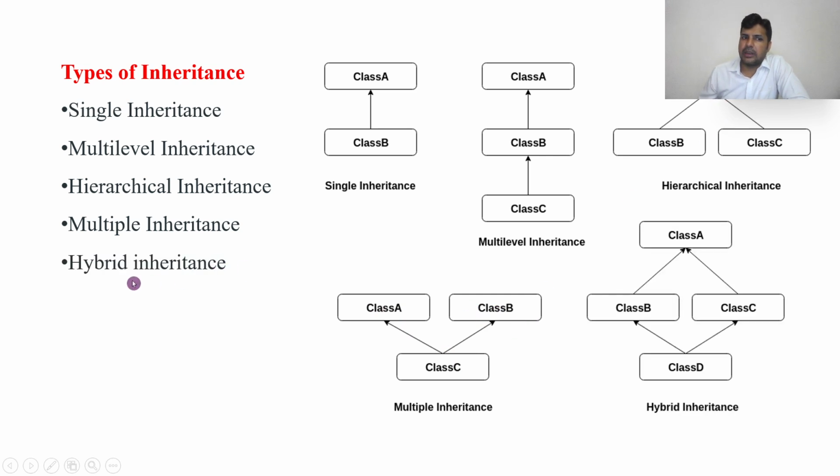Okay, and hybrid, where there is more than one inheritance. For example, you can see here it is hierarchical mode, and down here it is a multiple inheritance mode. You can also find multi-level inheritance and single inheritance in this. So hybrid is a combination of two or more inheritances. Okay, let us see them one by one.